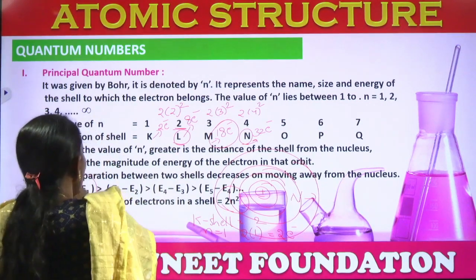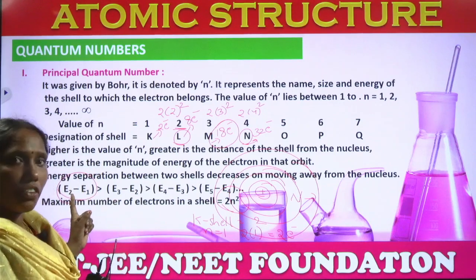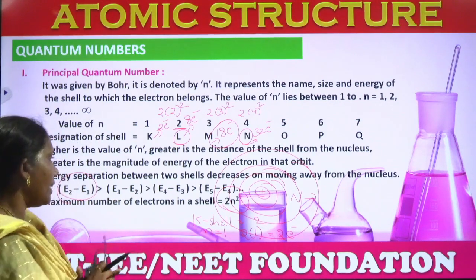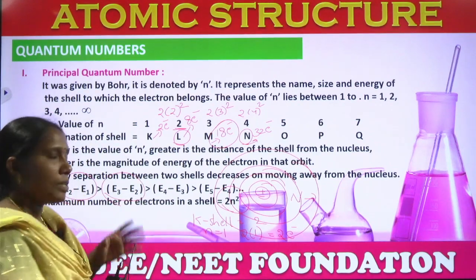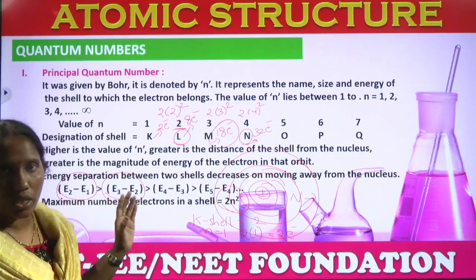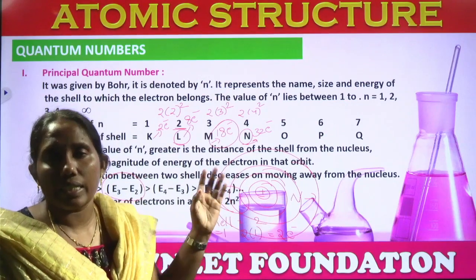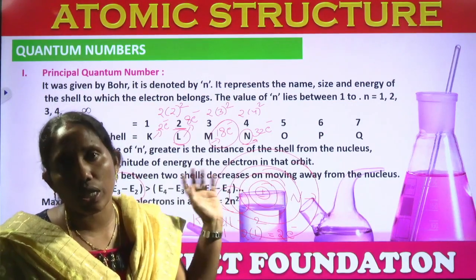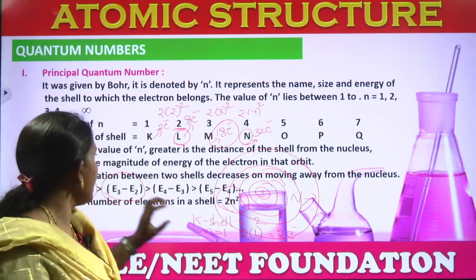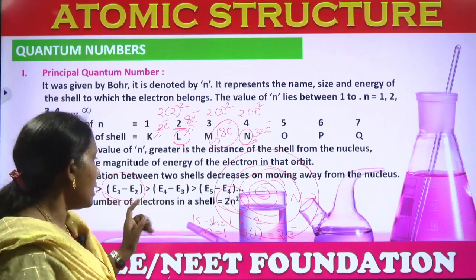Here see, E2 minus E1. The energy difference between these two orbits will be greater than the energy difference between the third shell and the second shell. So, as the number of shells increases, the energy also increases. The energy difference between the two shells decreases, but this is the relation we can see.